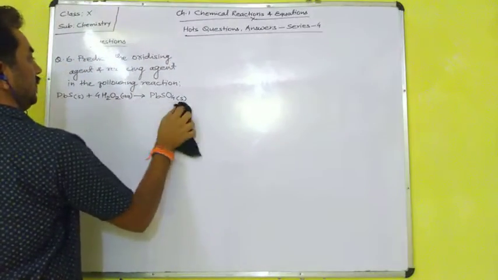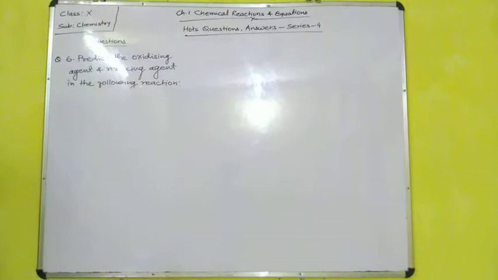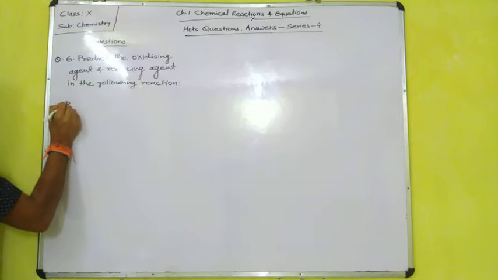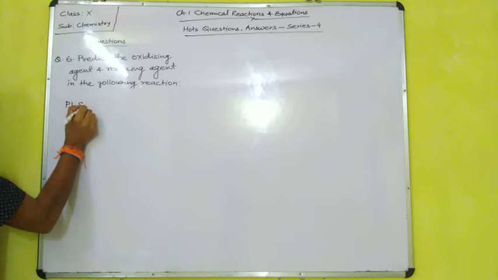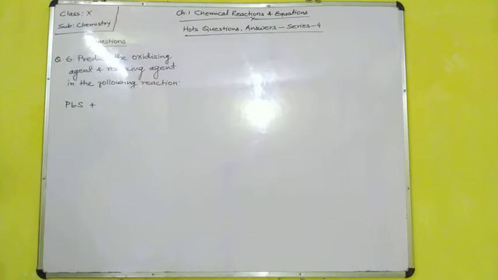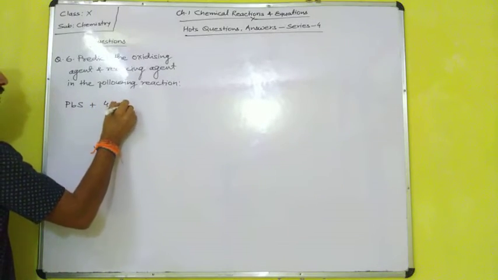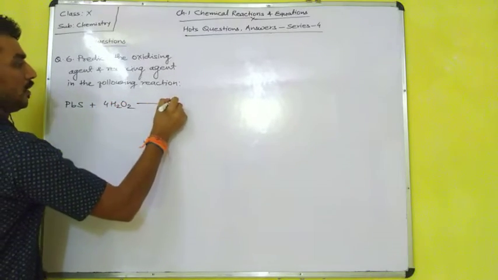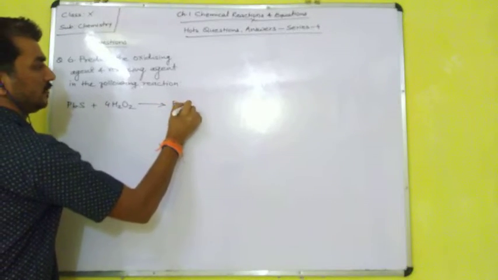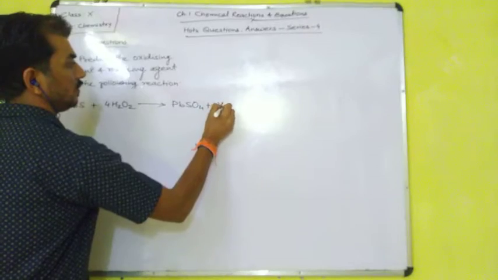Again I am writing that equation. Lead sulfide plus hydrogen peroxide forms lead sulfate plus water.